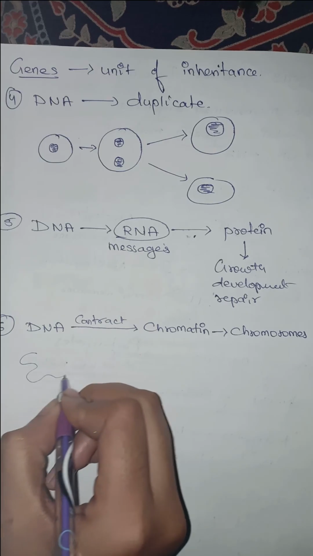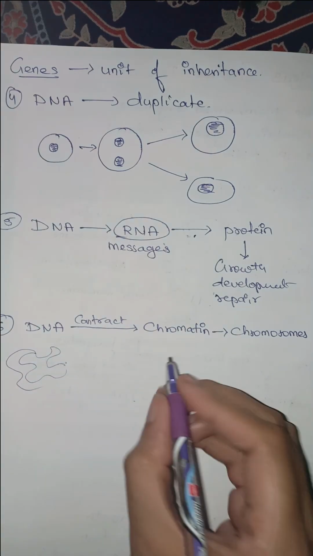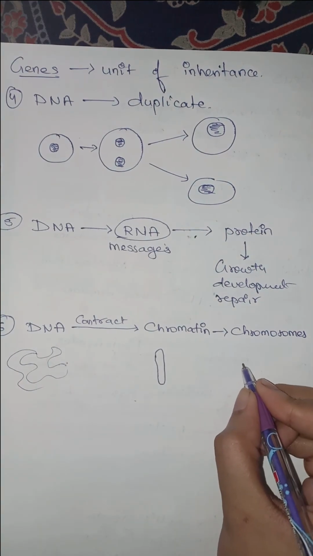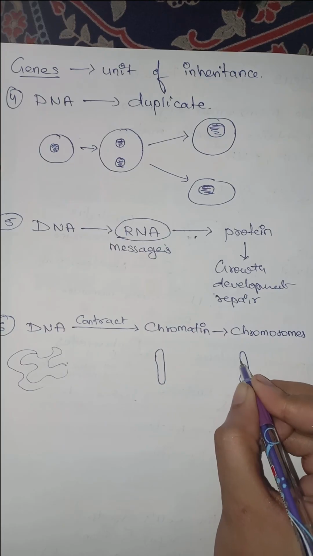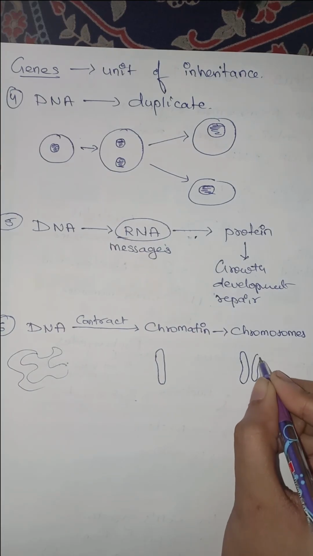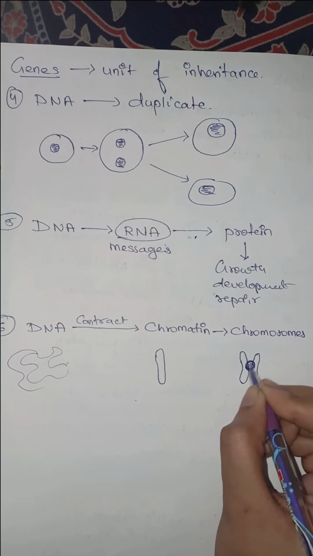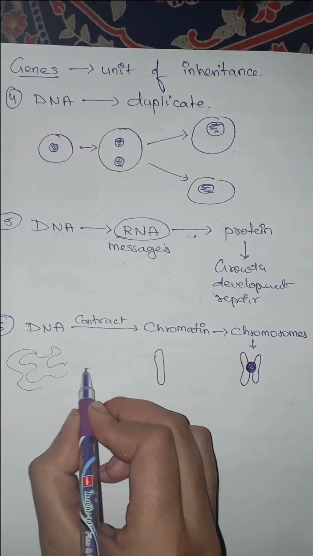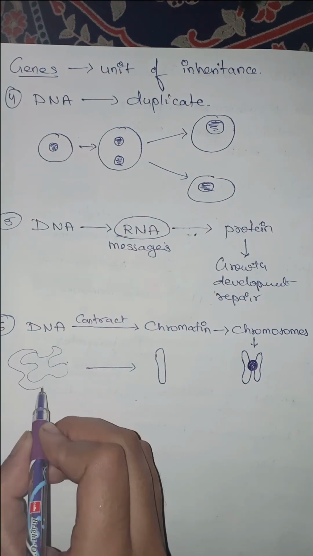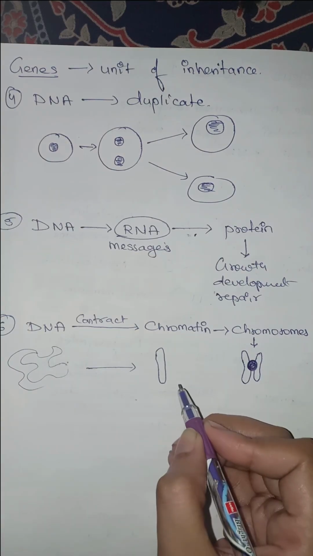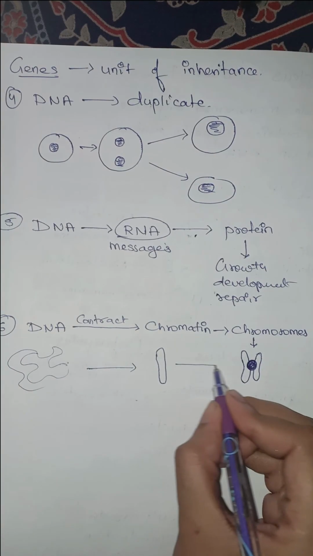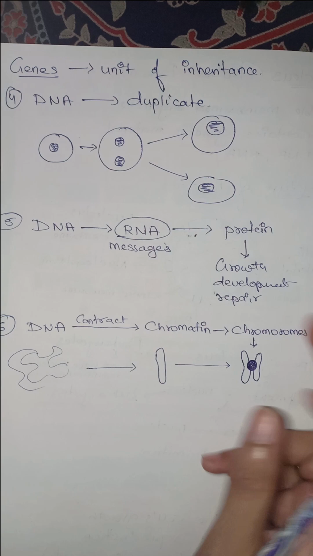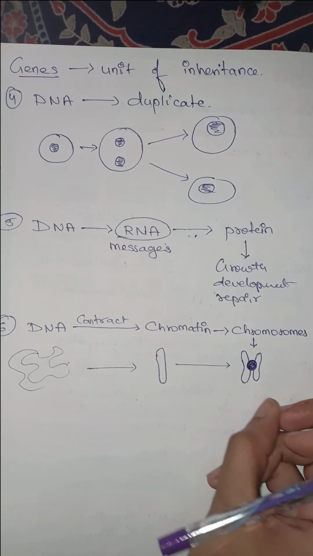So it was a very loosely formed DNA which condensed to form a complete chromatin, and two homologous chromatins, homologous meaning two similar chromatins, will come together, joined from the center. They will form a chromosome. So it travels from a loosely packed form to a completely compressed form, and these compressed forms combine together to form a chromosome, and these chromosomes are visible whenever it comes to cell division.